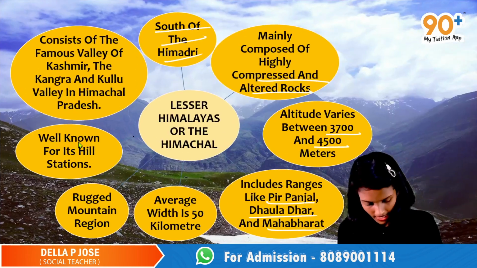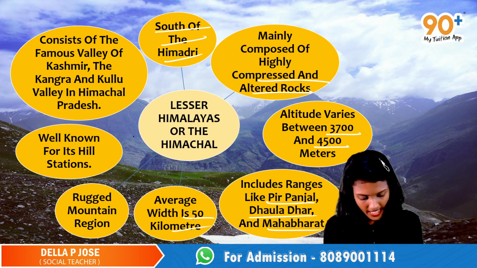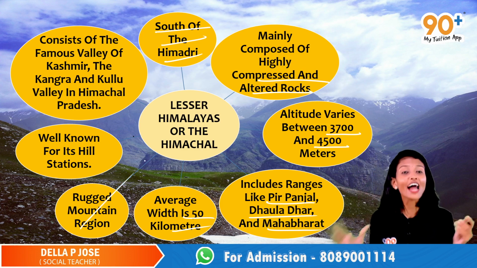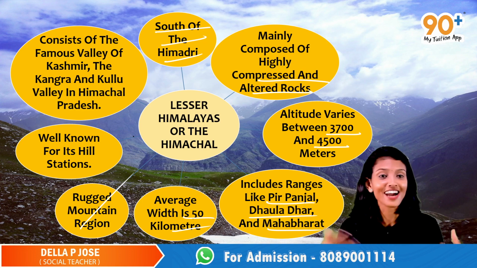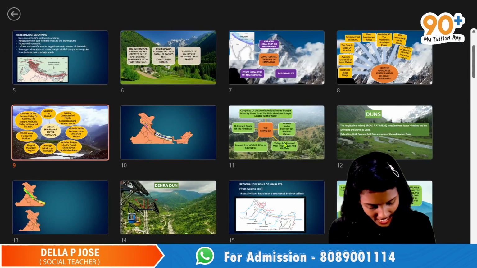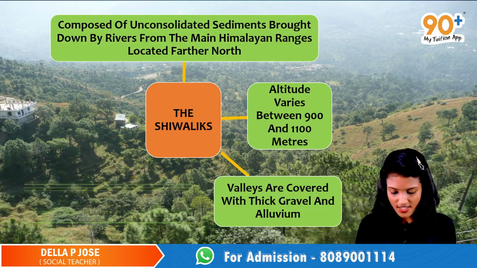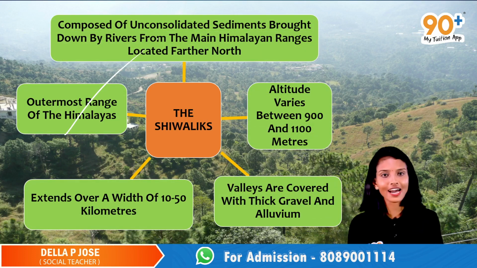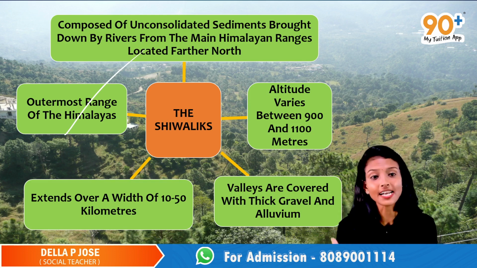The width of these ranges is 50 kilometers and they are a rocky mountain region and well known for hill stations. You can observe Kashmir, Kangra and Kulu Valley in these ranges. Okay, my dear ones, and the last range is the Shivalik. It is the outermost range of Himalayas and it is composed of sediments.